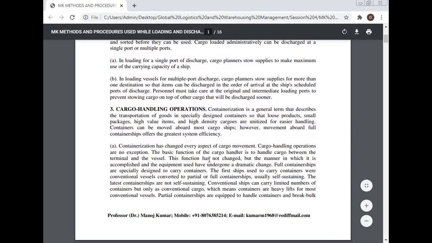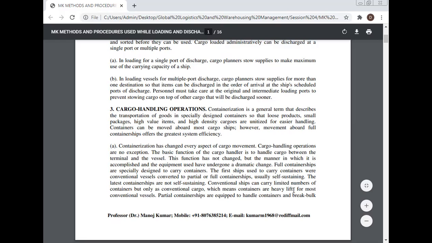The basic function of the cargo handler is to handle cargo between the terminal and the vessel. This function has not changed, but the manner in which it is accomplished and the equipment used have undergone a dramatic change. Full container ships are specially designed to carry containers. The first ships used to carry containers were conventional vessels converted to partial or full container ships, usually self-sustaining. The latest container ships are not self-sustaining.